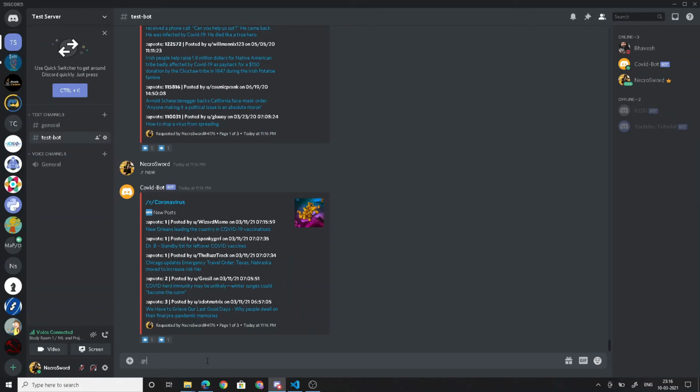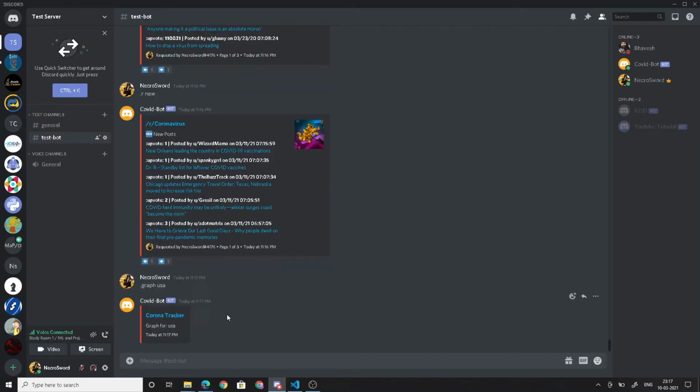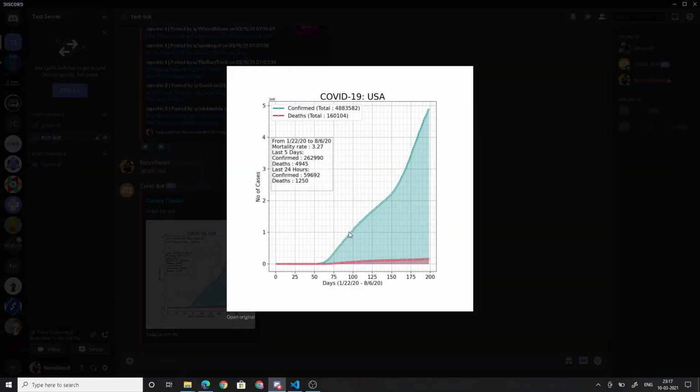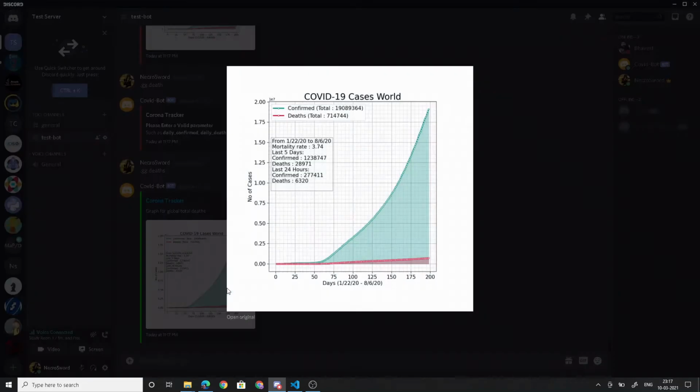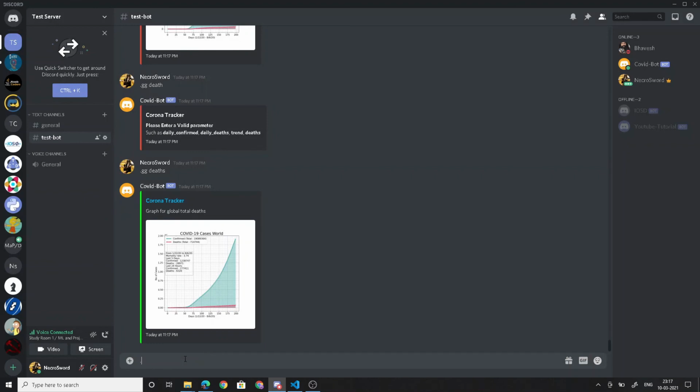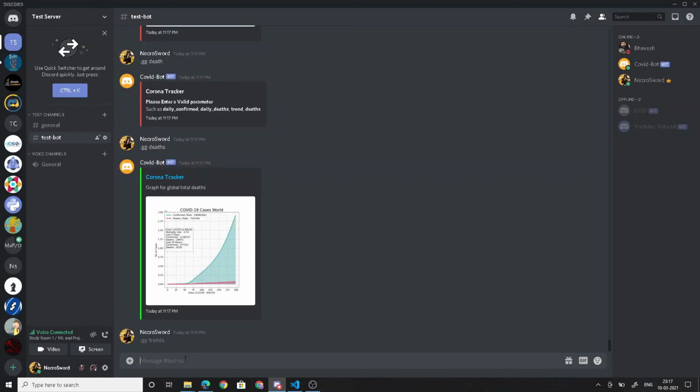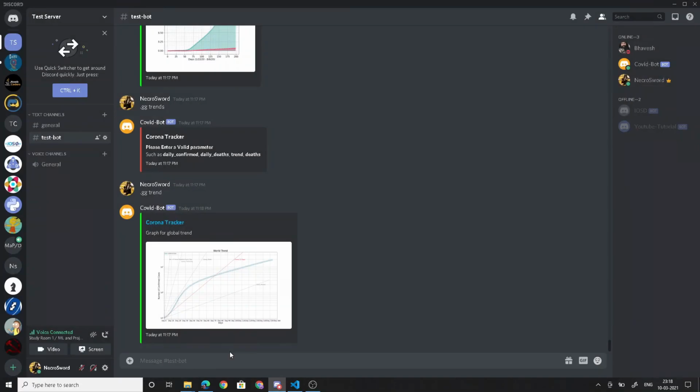If we write .graph and give any country name, for example USA, then it will give us the graph for COVID-19 in USA. If we want the graph for global data, we can write .gg and then pass the parameter. For example, if I write deaths, then it will give us a graph for deaths. If I write .gg trends, it will give us a graph for the trend globally.